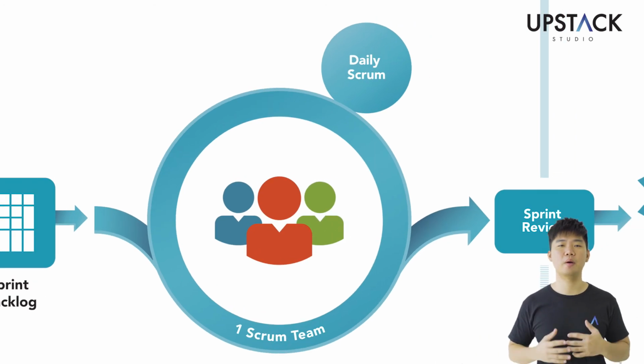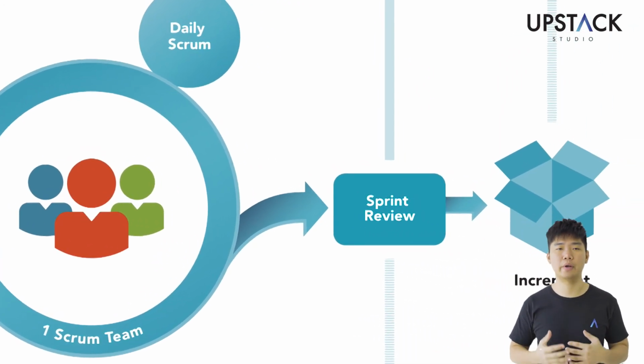During the daily scrum, product owner, scrum master, and development team sit down together for 10 to 15 minutes to discuss the work they've done yesterday, what they are going to work on today, and any blockers that might potentially hurt the sprint goal.